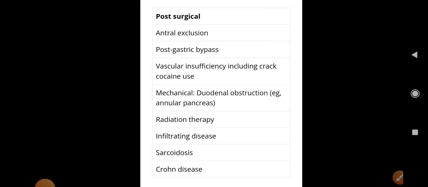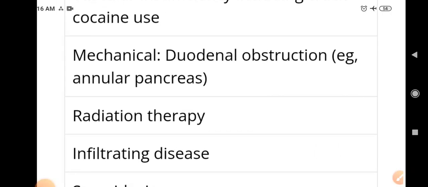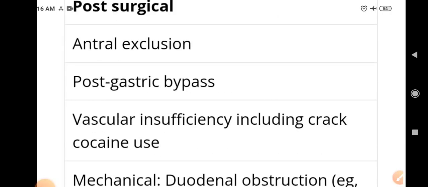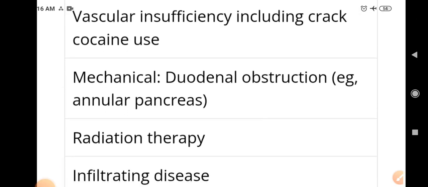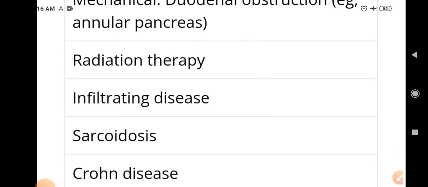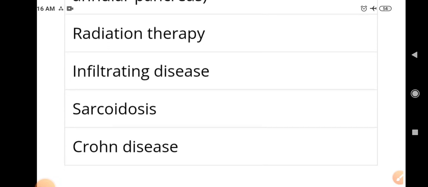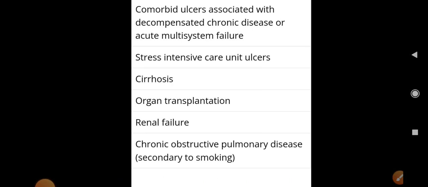These are the causes. Some post-surgical causes like antral exclusion, post-gastric bypass, vascular insufficiency including crack cocaine use, mechanical duodenal obstruction, annular pancreas, radiation therapy, infiltrating disease, sarcoidosis, Crohn's disease. So these are the causes.